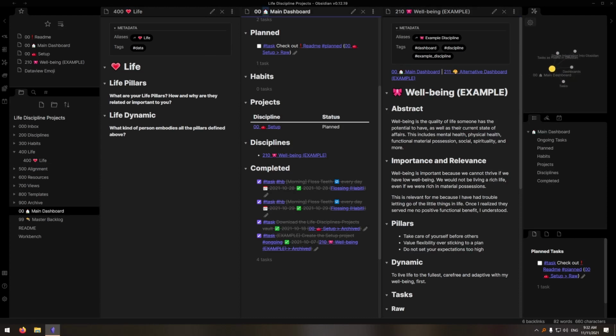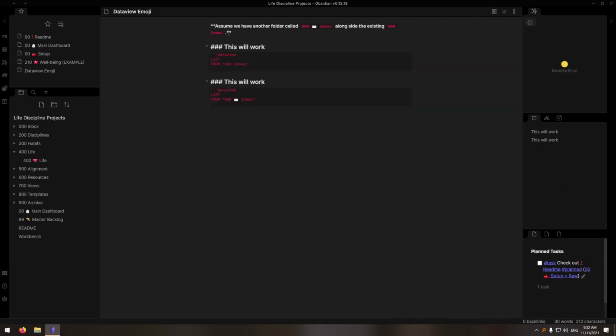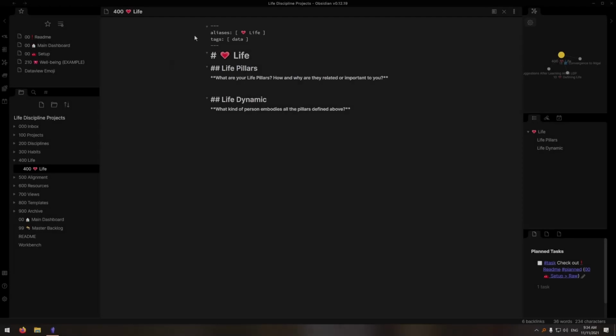Notice that folders don't have emojis. This is intentional as the Data View plugin, which aggregates information through queries, is unable to recognize emojis inside of folders. Multiple dashboards can exist within a component of LDP. The life dashboard will be where you define your life pillars and life dynamic.